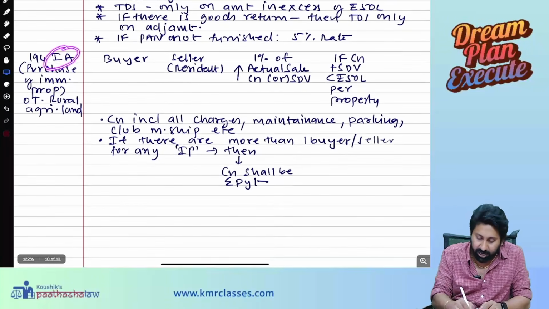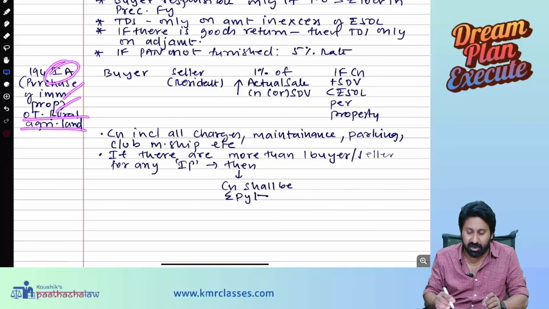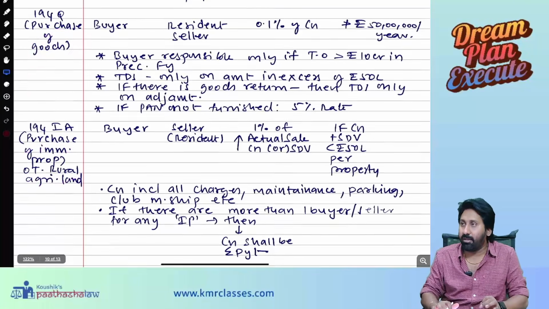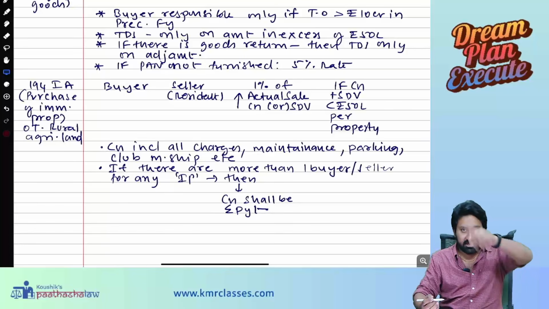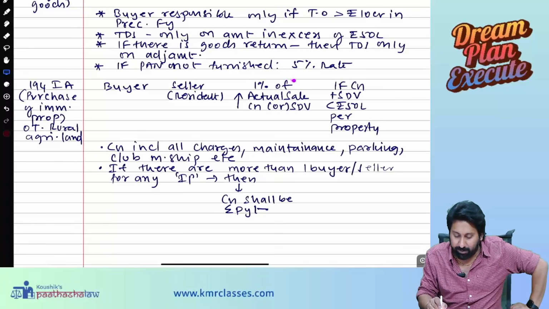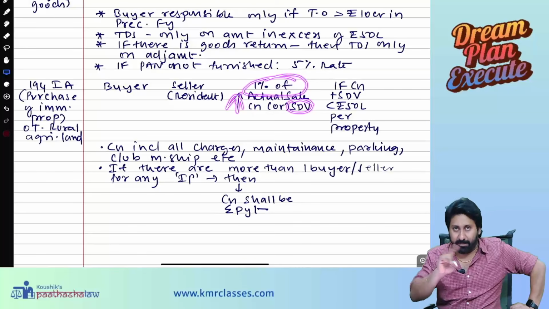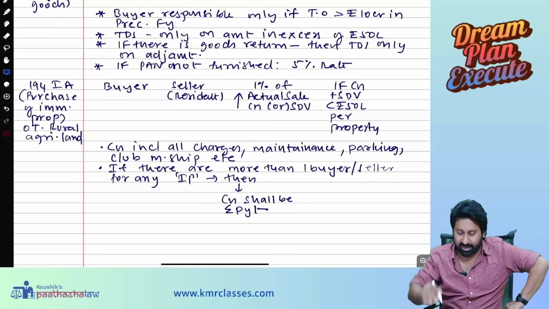Next, 194IA, purchase of immovable property other than rural agricultural land. This is purchase of goods. This is purchase of immovable property. Buyer is purchasing from seller. So who is paying? Buyer. He has to deduct TDS and pay. So 1% of actual sale consideration or stamp duty value, whichever is higher. So 1% of actual sale consideration or 1% of stamp duty value, whichever is higher.